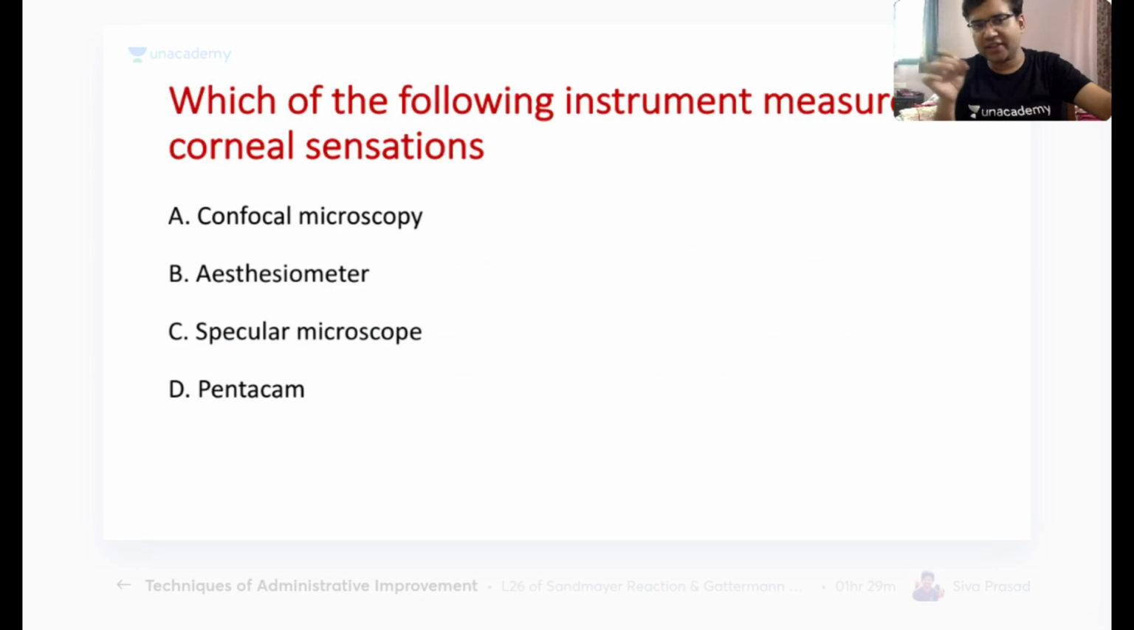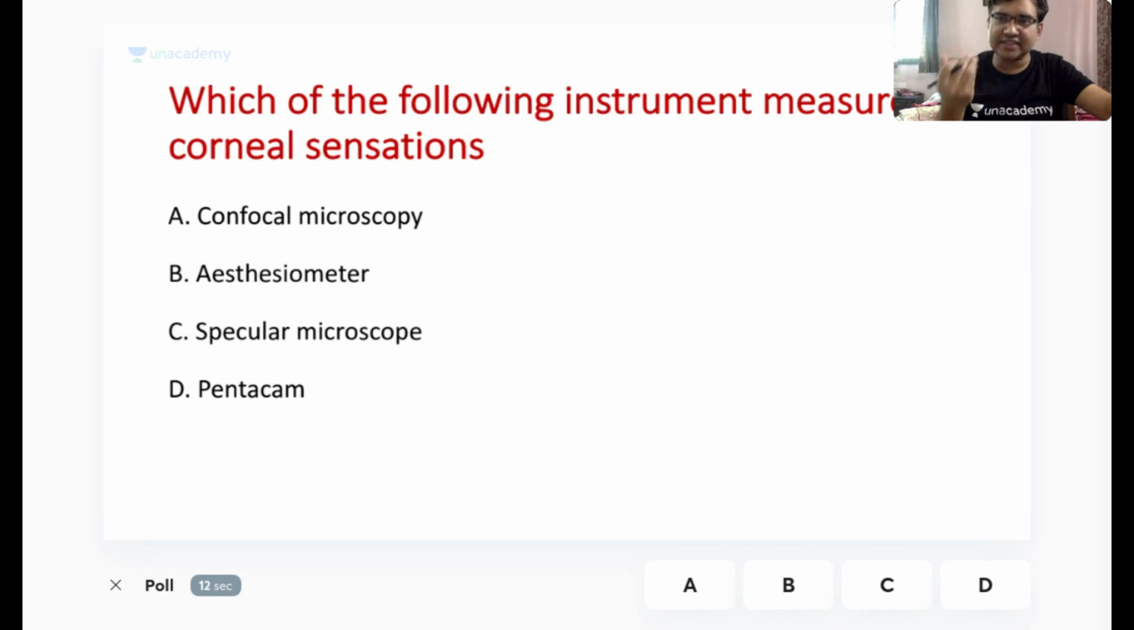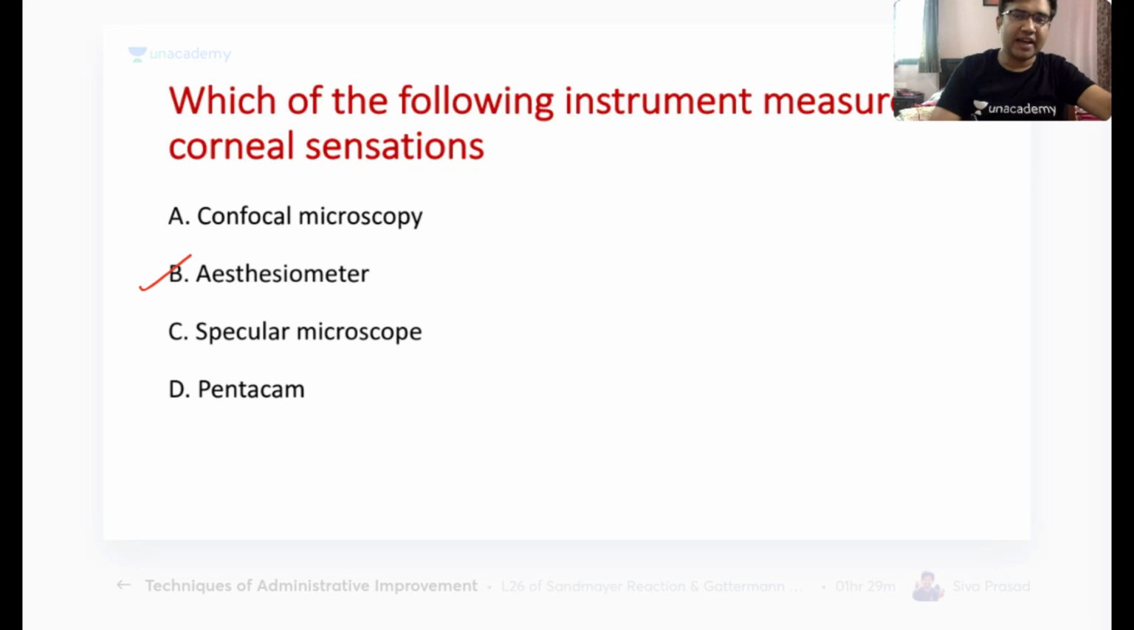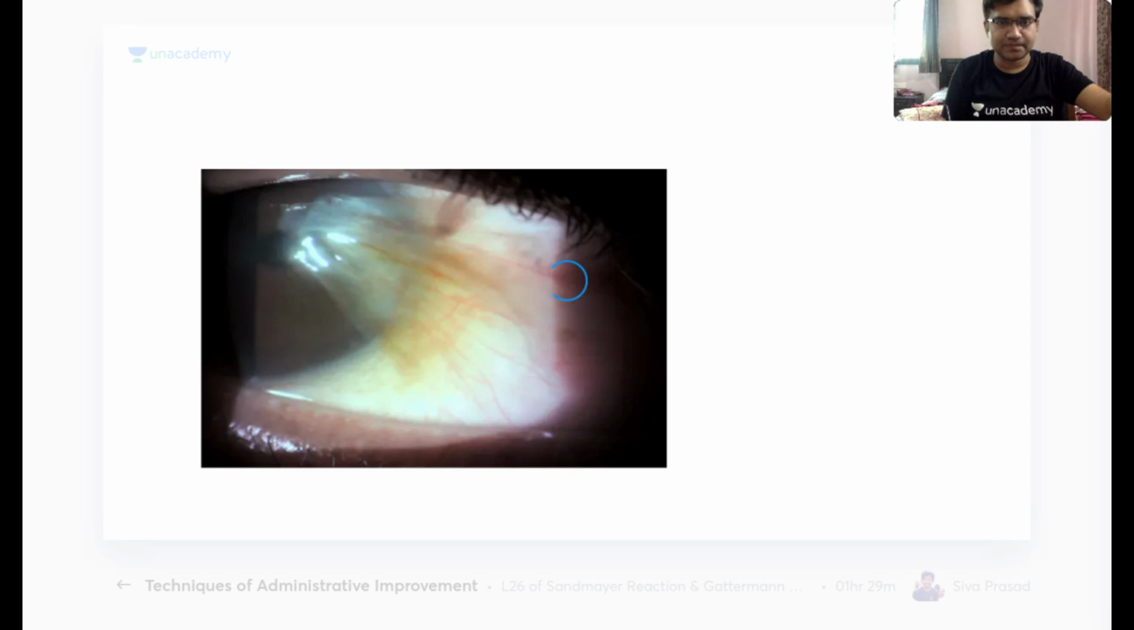Okay, so then we have the next question. Which of the following instrument measures the corneal sensations? Try to answer. Corneal sensations which are decreased in diseases like herpes keratitis. Okay, so normally what we do is a cotton swab test. We put the cotton towards the temporal side of the cornea and then touch the cornea with this swab. But there is a specific instrument which can be used to measure the corneal sensations, and the name of the instrument, as most of you have told correct, is esthesiometer. Okay, chalo, let's move to our next question.